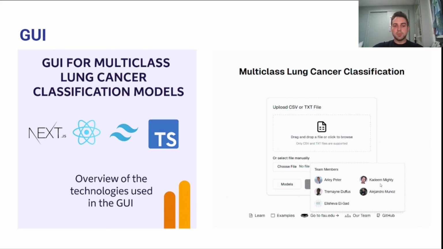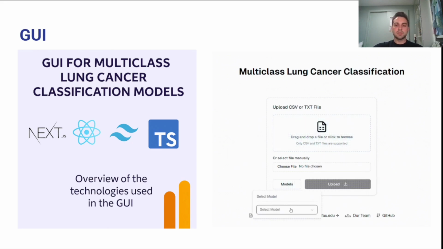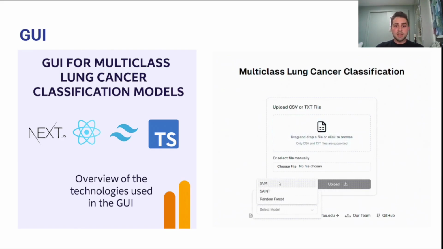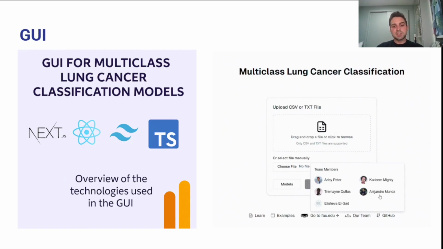We focused on a minimalistic, distraction-free design to make the interface easy for all users. The file upload section is a great example, clearly labeled with drag and drop support and a manual selection option. The neutral color scheme and intuitive icons keep the experience straightforward and accessible. Simplicity is crucial in healthcare applications.